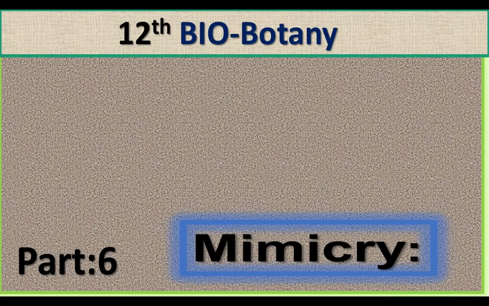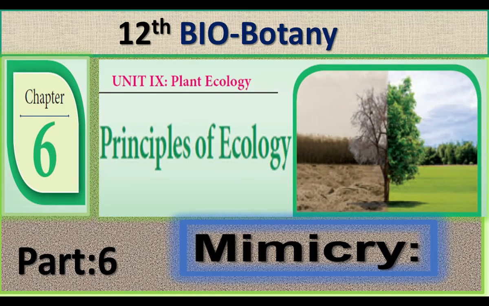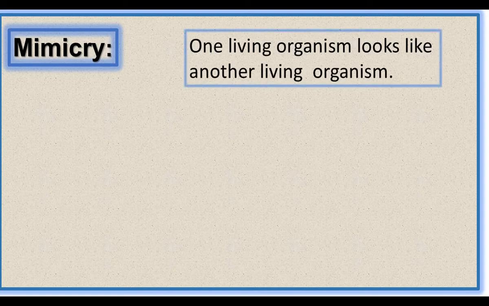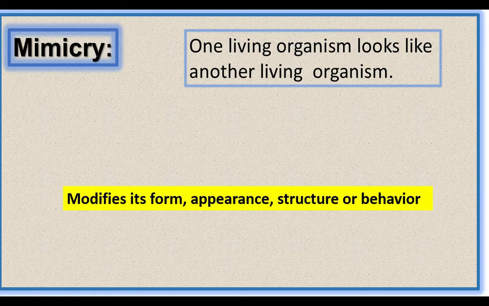12th Biobotany, Chapter 6, Principles of Ecology. In this part, we are going to learn the topic mimicry. One organism looks like another organism, that is mimicry. One organism modifies its form, appearance, structure or behavior to look like another organism.